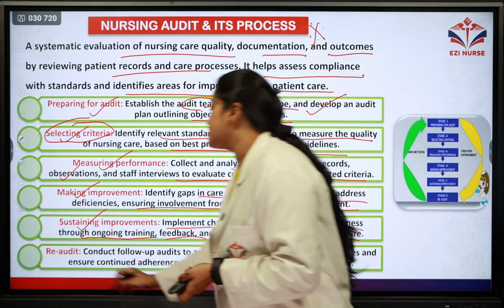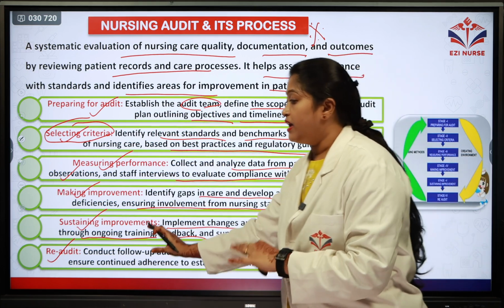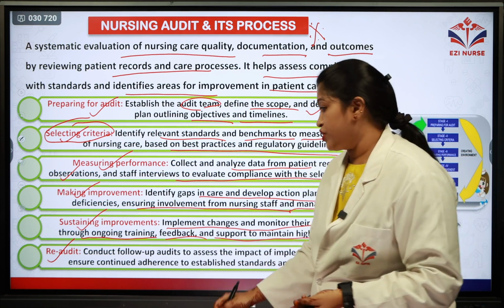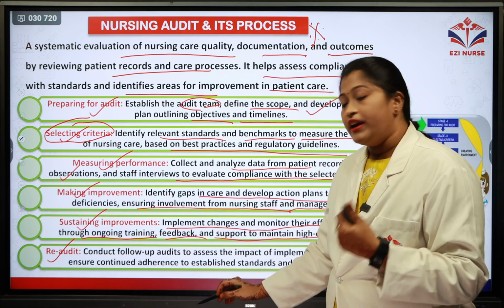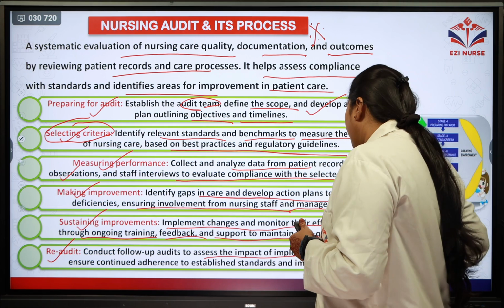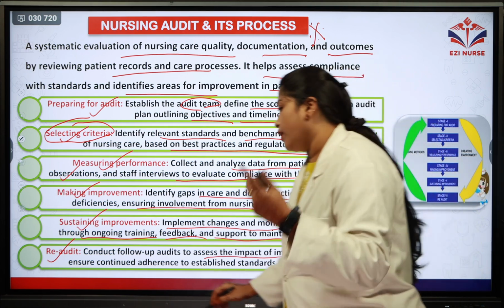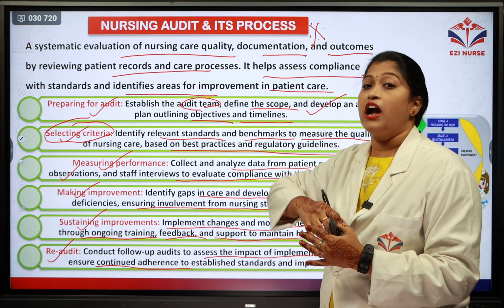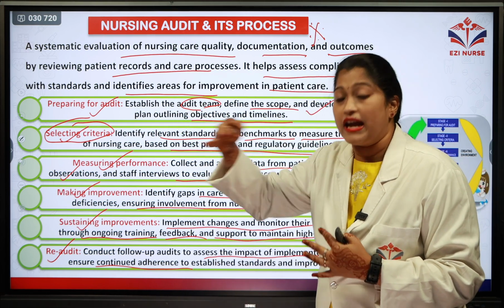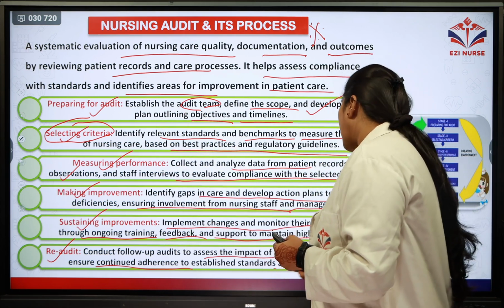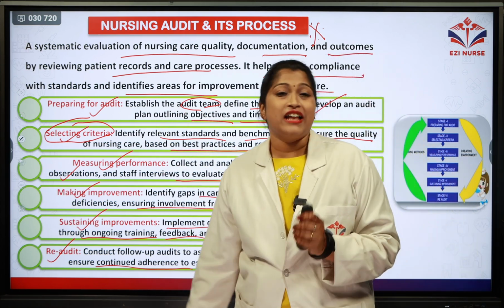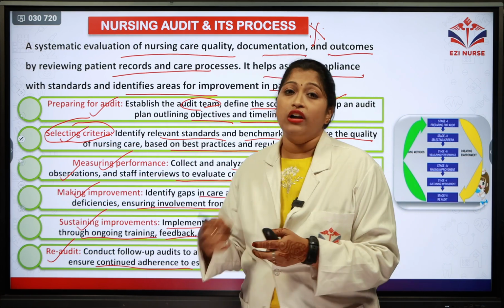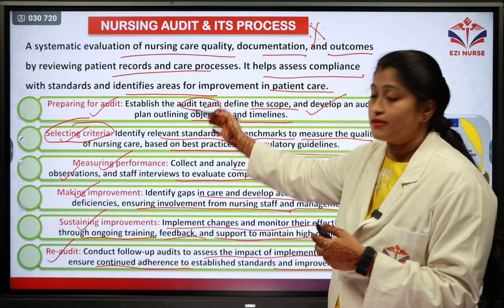And the final step is re-audit. After making sure all the improvements are done, re-auditing, re-evaluation. So conducting the follow-up audit in order to assess the impact of the implemented changes and also to ensure continued adherence to the established standards. They have to set new standards and new guidelines and also improve the quality of care with the help of regular follow-ups. So these are the steps, or you can say the process, involved in the nursing audits.